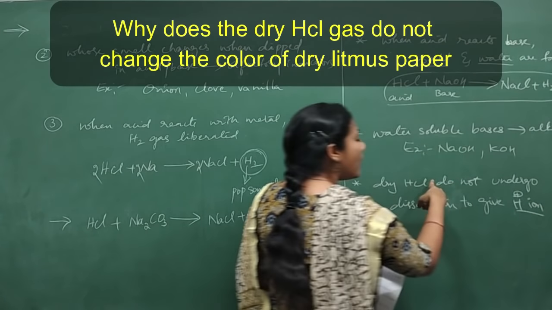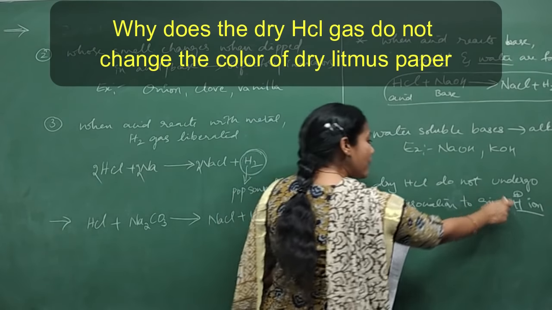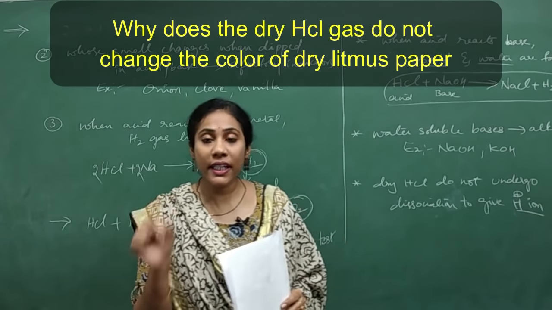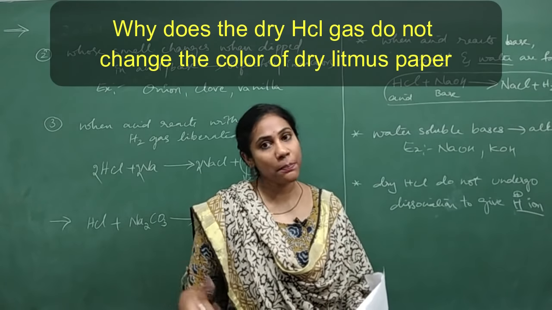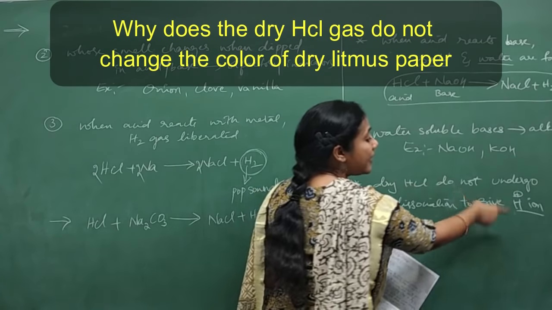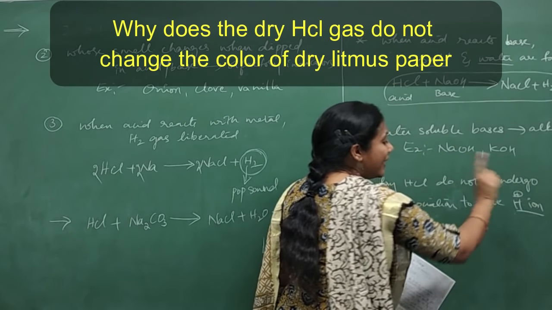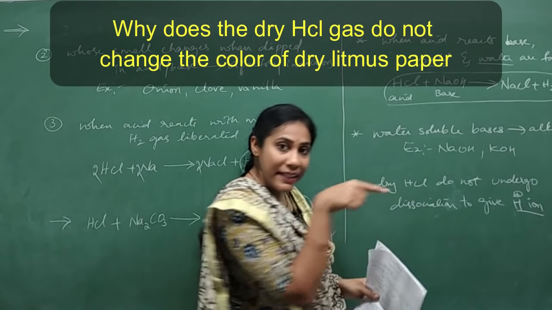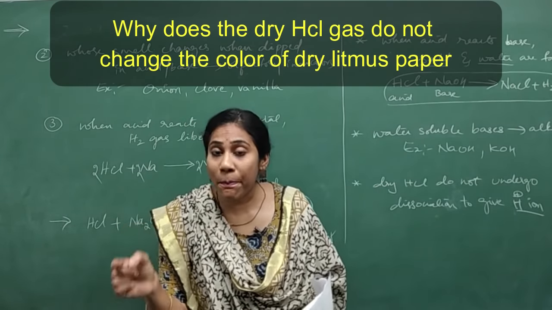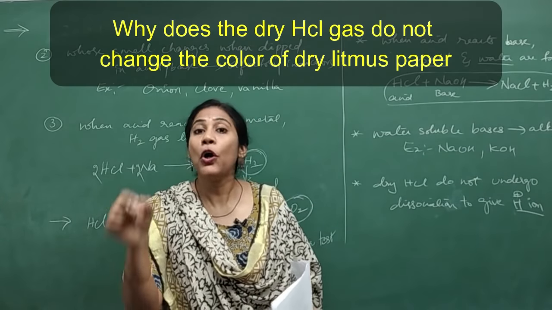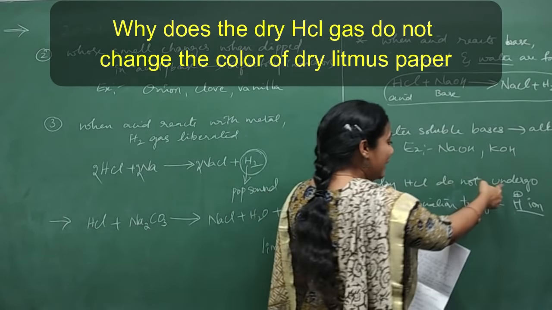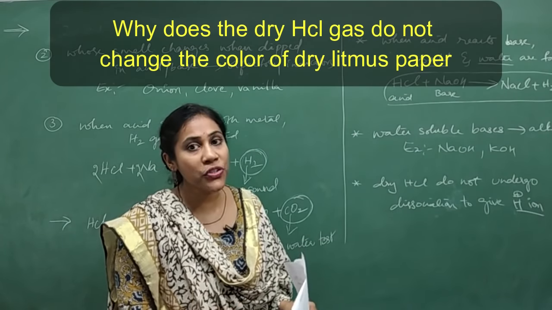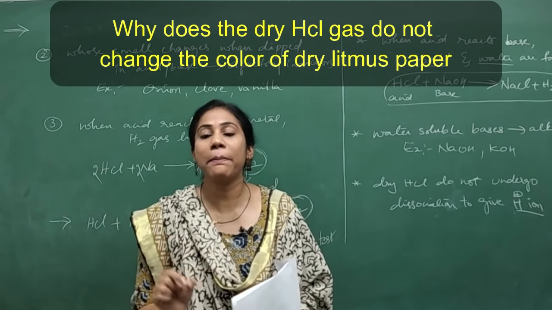Acid is the one which on breaking will give H plus ion. Those which give H plus ion can only change the color of litmus paper. And when can HCl give H plus ion? Only in water. Either HCl must be in a liquid form or litmus paper must be moist. Only then can HCl break down into H plus ion. Only when H plus ion is produced can it change the color of the litmus paper.